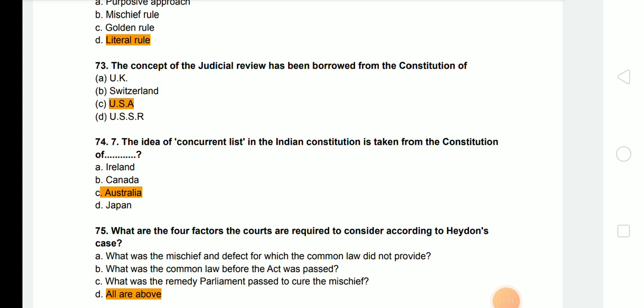Next question, what are the 4 factors the court is required to consider according to Heydon's case? Answer is all of the above are to be considered. So for Heydon's case, court has to consider what was the mischief and defect for which the common law did not provide, what was the common law before the act was passed, and what was the remedy Parliament passed to cure the mischief.